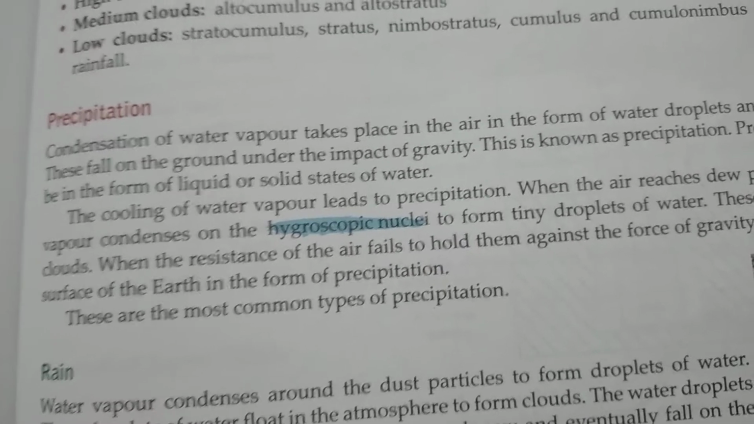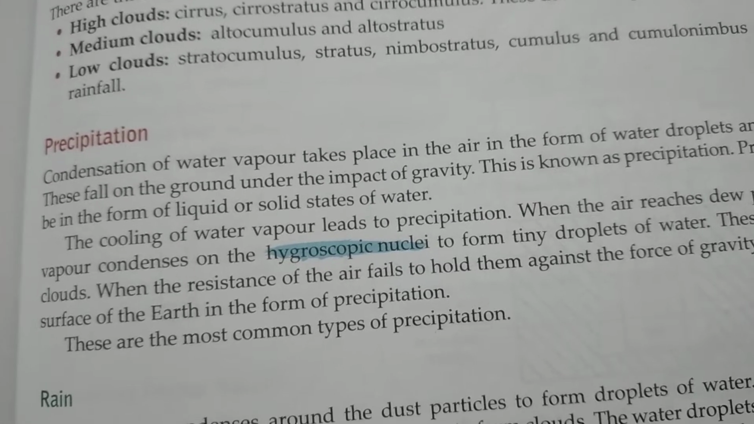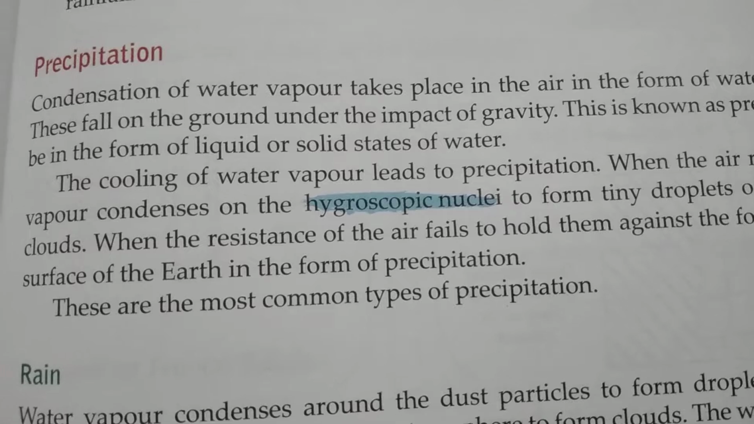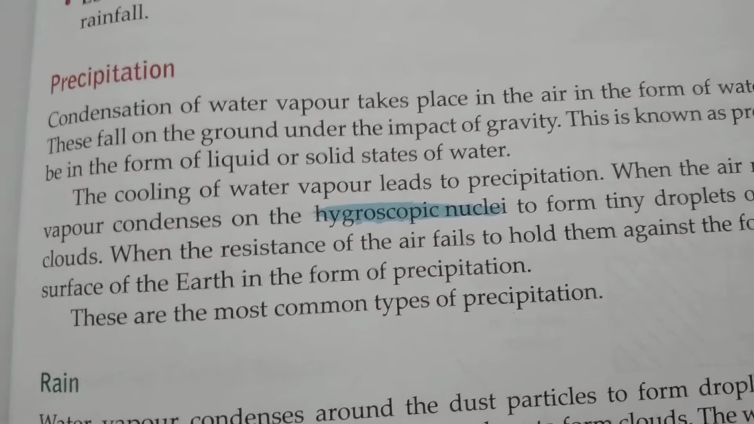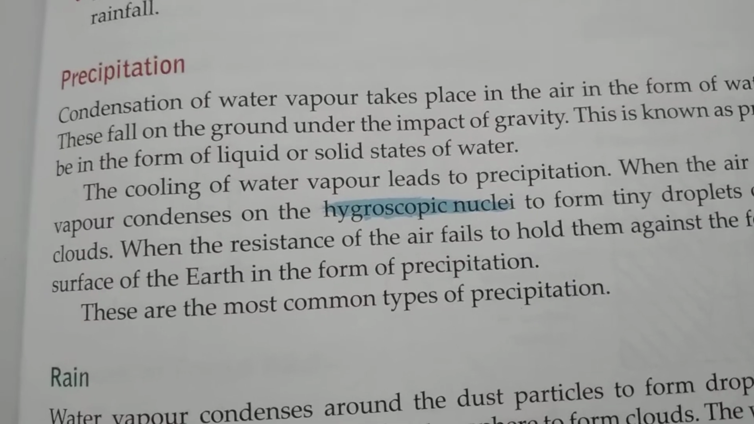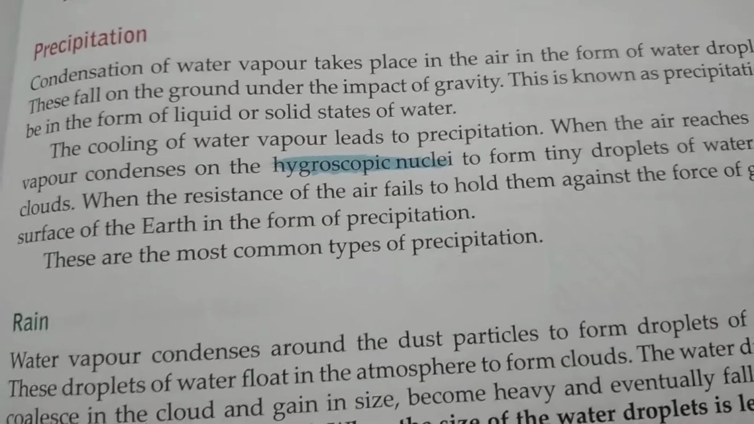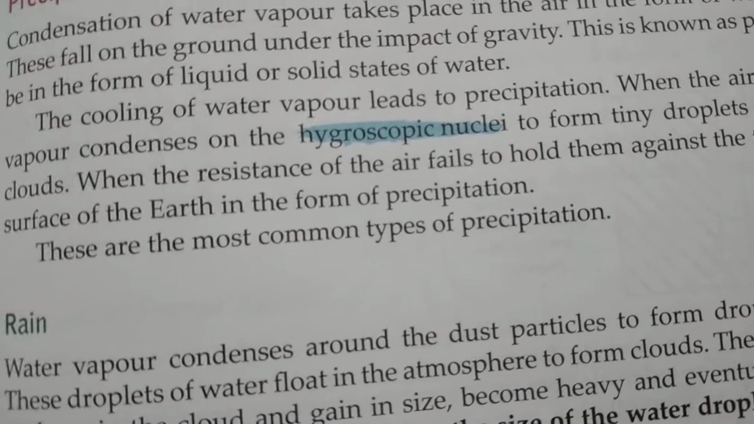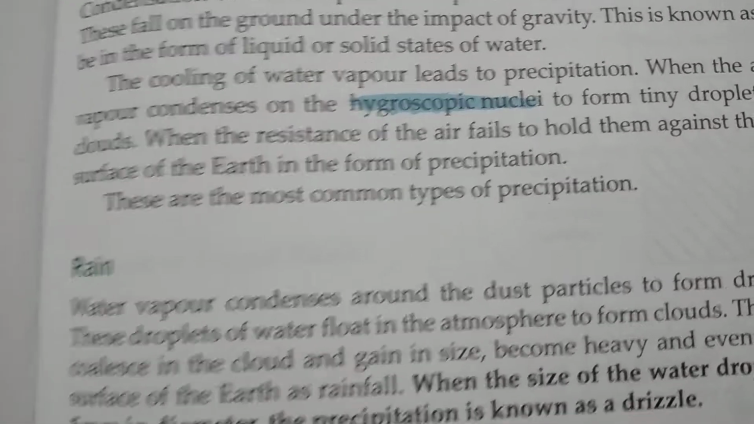So that is considered to be precipitation. Now over here they have also mentioned hygroscopic nuclei, which I discussed a few minutes back. Hygroscopic nuclei and condensation nuclei are both the same. The pollen grains, the ash, the dust particles, all these actually help in condensation, and they are considered to be hygroscopic nuclei or condensation nuclei.